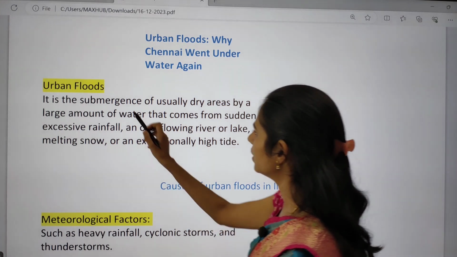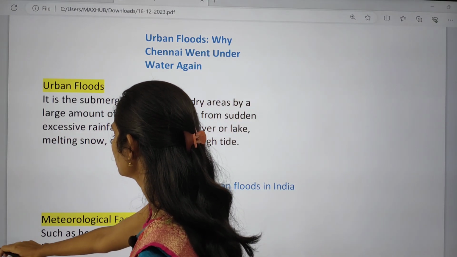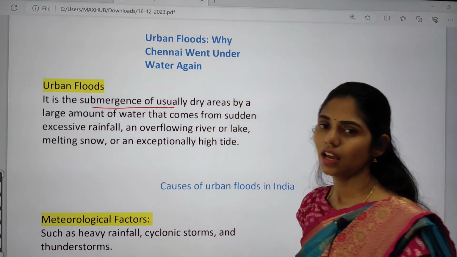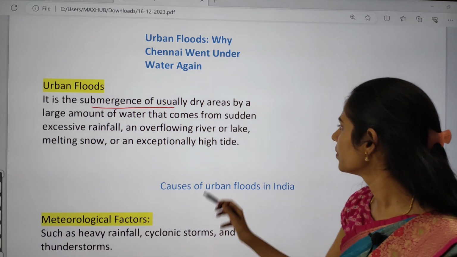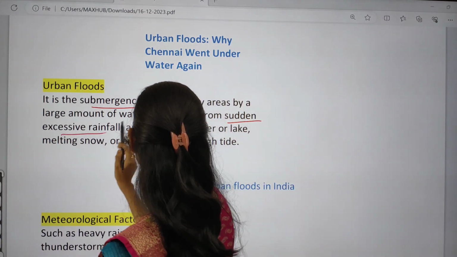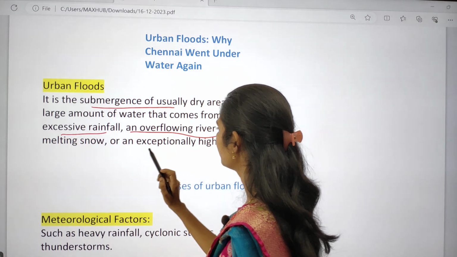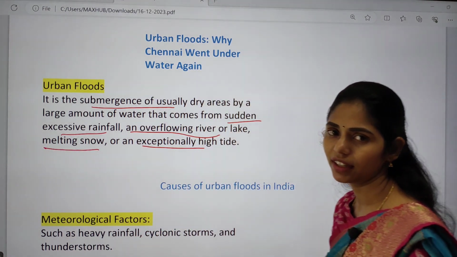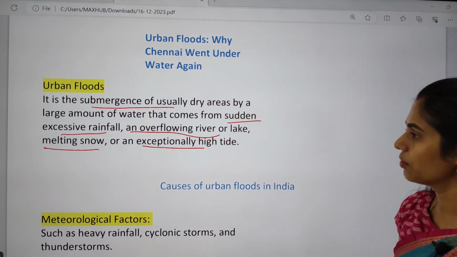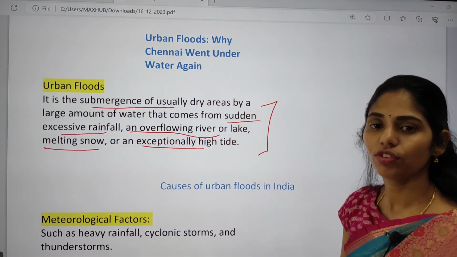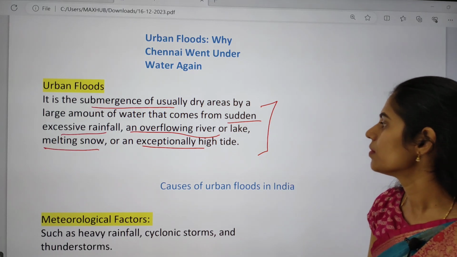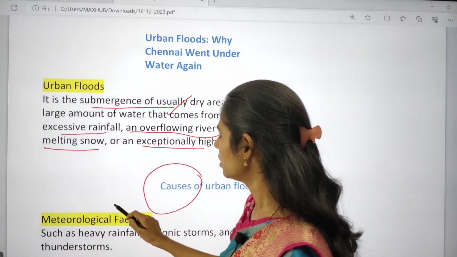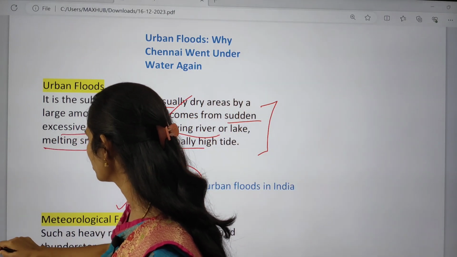So we talk about urban floods. It is nothing but submergence of usually dry areas by a large amount of water that comes from sudden excessive rainfall, as well as overflowing of a river or lake, or even melting of snow. Exceptionally, we also have a high tide. In these times, whenever there is submergence of usually dry areas with water, this is called urban floods. So what are the causes? The first one is meteorological factors.